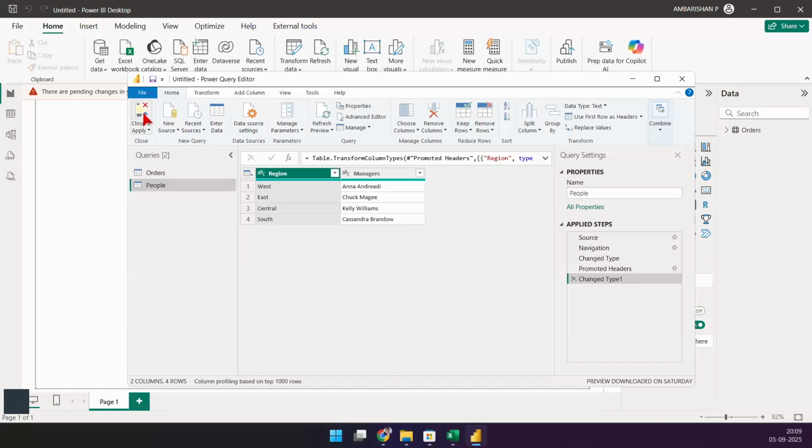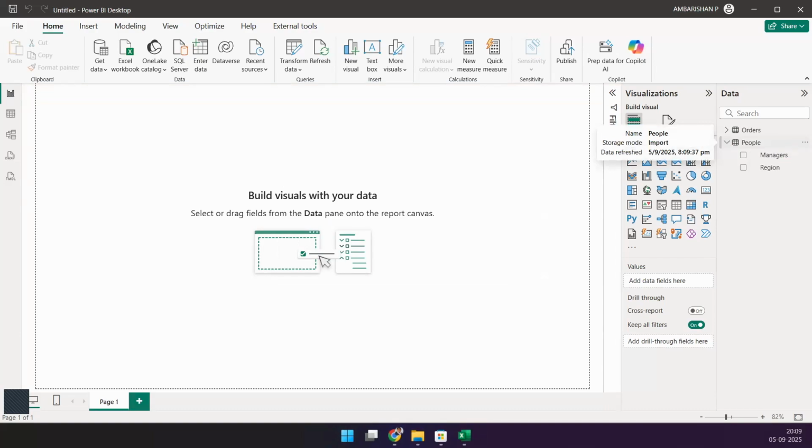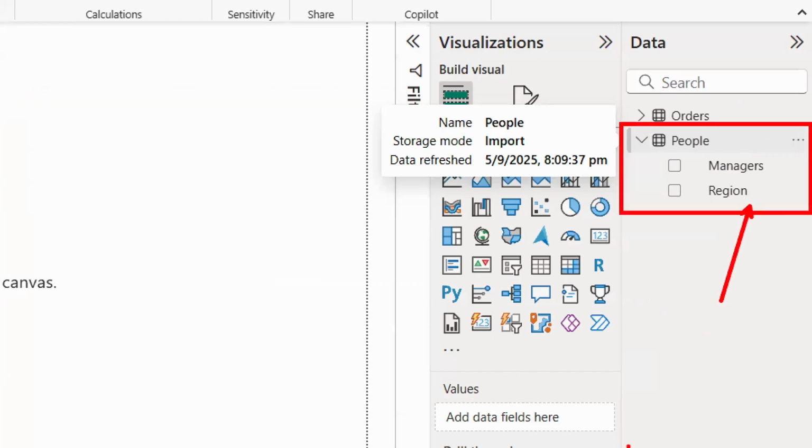So just click on that icon, that's more than enough. Click. And what happens? We are coming out of this window, applying those changes, and look at that. The people table has been loaded now, on the right hand side. I'll click on this and look at that. There are our managers and region columns coming in.